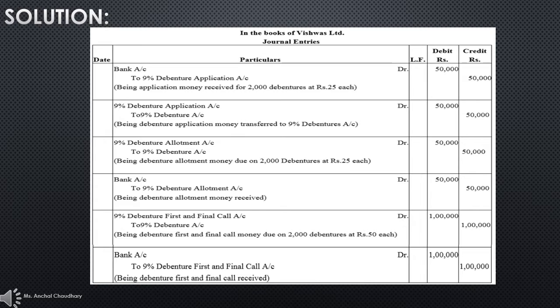So first journal entry is your bank account debit to 9% debenture application account. So total there were 2000 debentures and your application money was rupees 25. So 2000 into 25, that is amount 50,000. Next journal entry is 9% debenture application account debit to 9% debentures account, whenever you are transferring the application amount to the debentures account. So this journal entry will be followed.